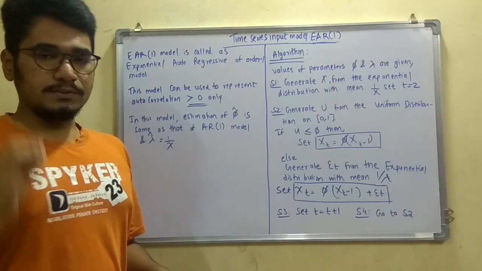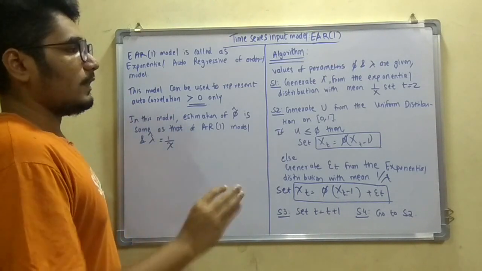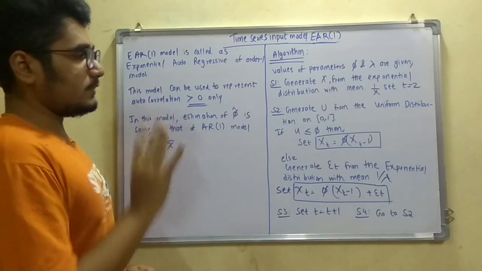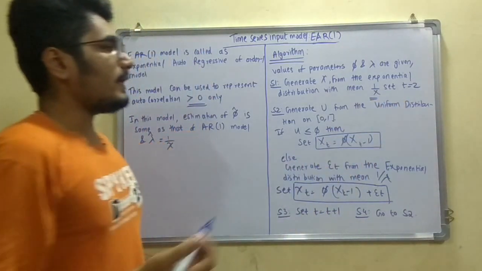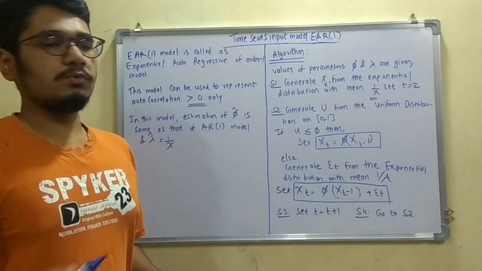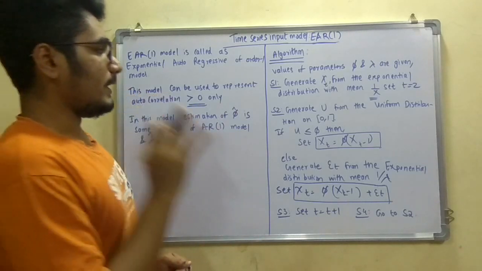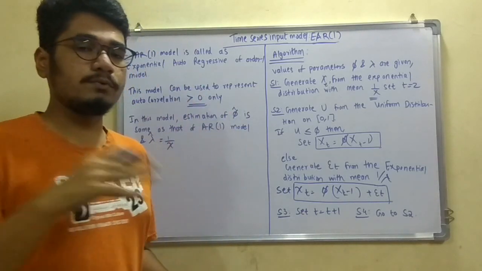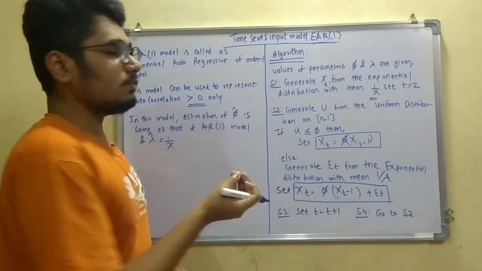When you start the equation, you use the exponential distribution with mean 1 by lambda, since for an exponential distribution the mean is given as 1 by lambda. And you go from t equal to 2, 3 up till infinity.